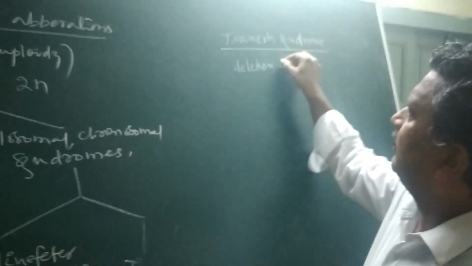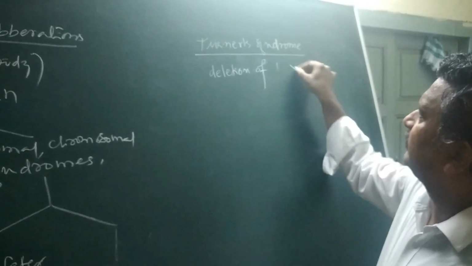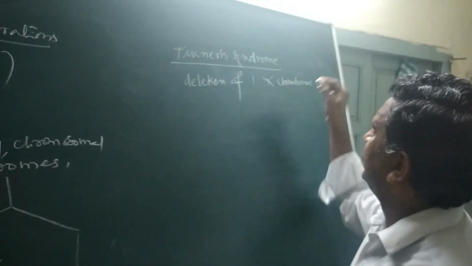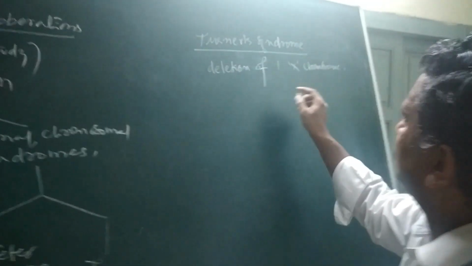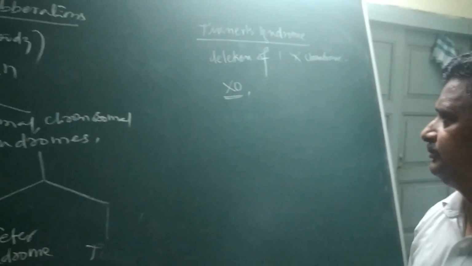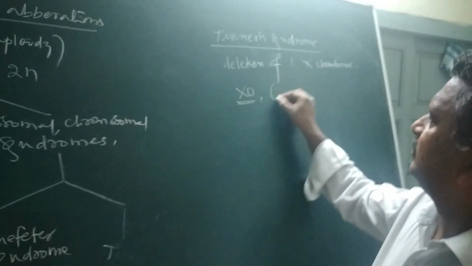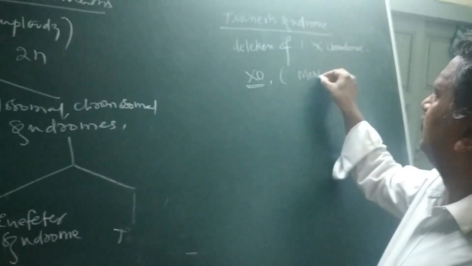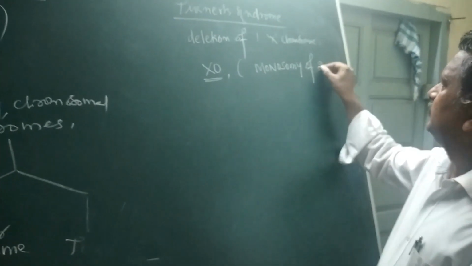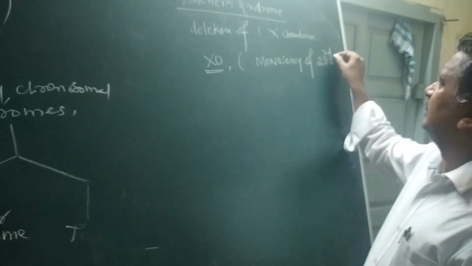Turner syndrome is due to the deletion of one X chromosome. Hence, it is said to be X0 combination in the female, so it is a monosomy of the 23rd chromosome.